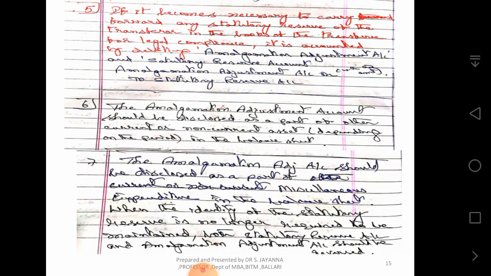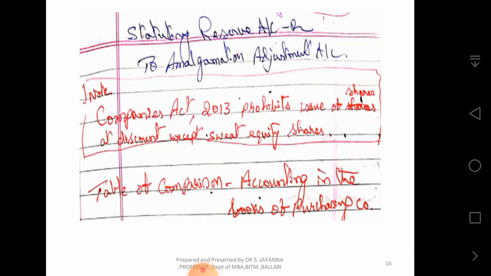Then the amalgamation adjustment account should be disclosed as a part of other current or non-current assets in the balance sheet. The amalgamation adjustment should be disclosed as a part of miscellaneous expenditure in the balance sheet when the identity of the statutory reserve is no longer required to be maintained. Both statutory reserve account and amalgamation adjustment account should be reversed. Statutory reserve account debit to amalgamation adjustment account. Note: the Companies Act 2013 prohibits the issue of shares at a discount except for equity shares.